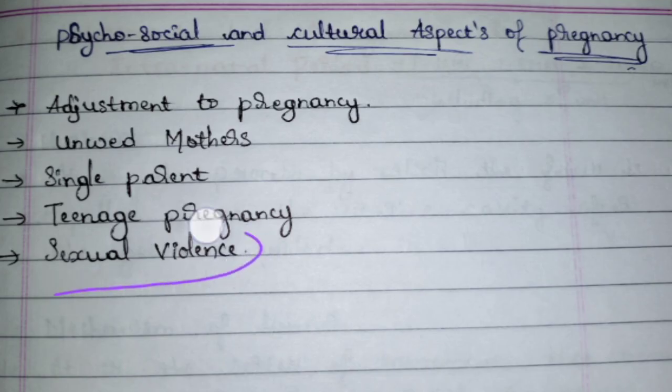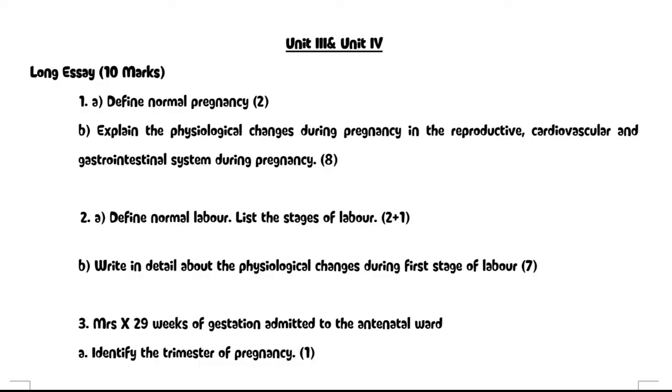Next, sexual violence. If the woman gets raped or sexually assaulted, she doesn't feel like living anymore, she wants to die. The first thing she thinks is how she is going to face society. So these are the psychological, social and cultural aspects of pregnancy.